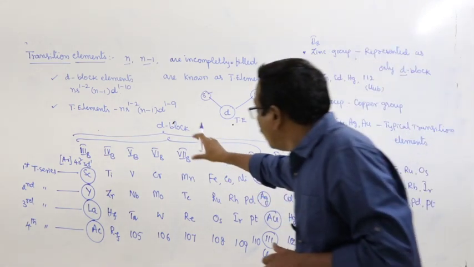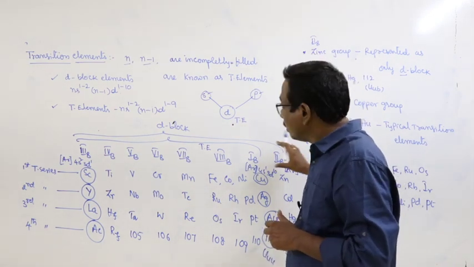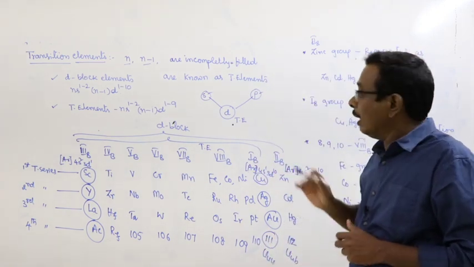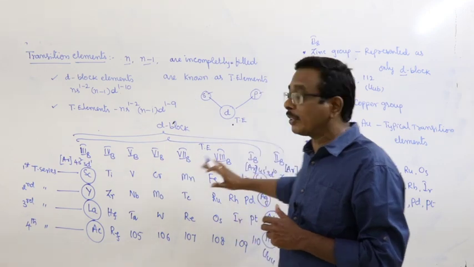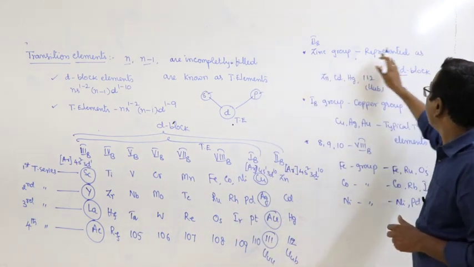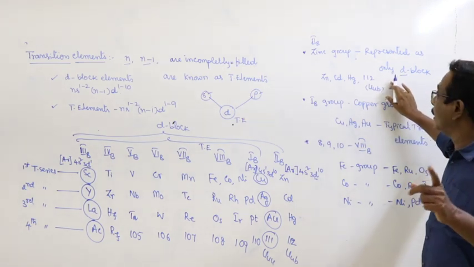And all d block elements are distributed from third B to second B. All transition elements are d block elements, but all d block elements are not transition elements. Example, the zinc group is represented as only d block but not transition elements.